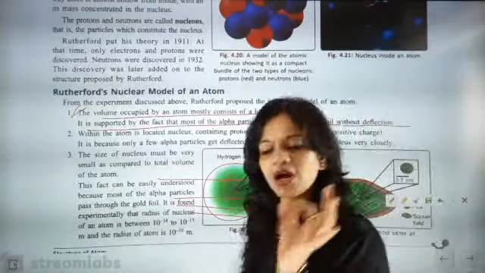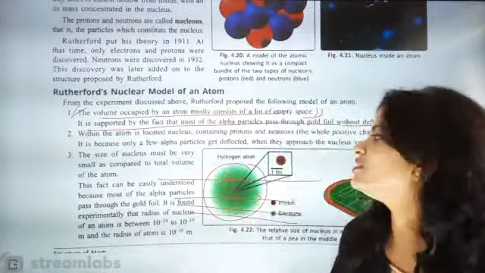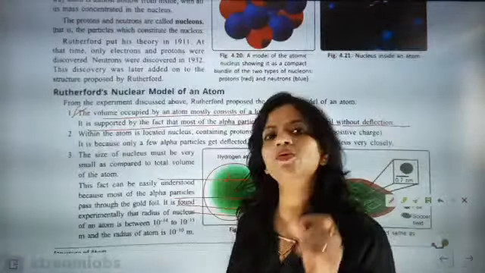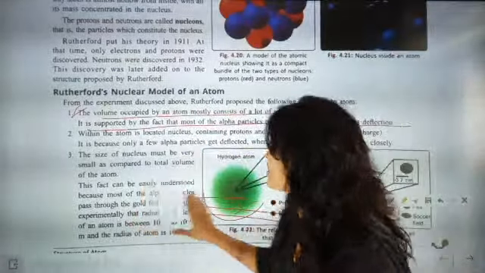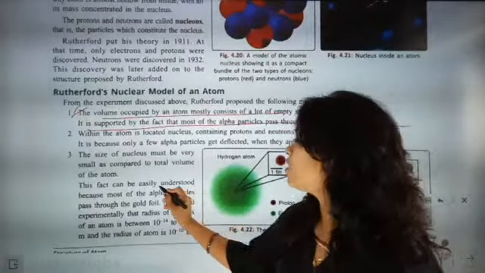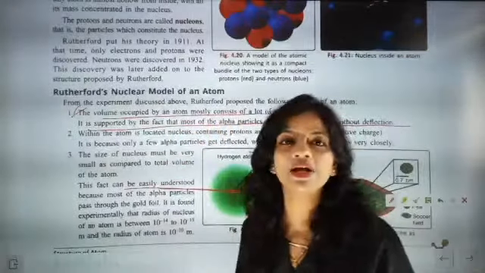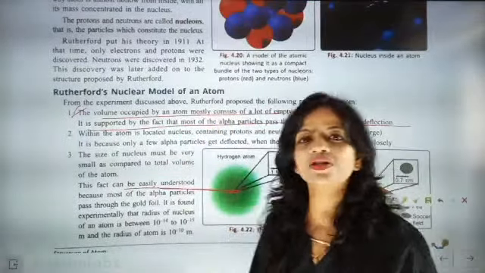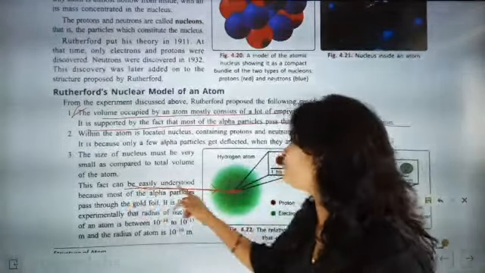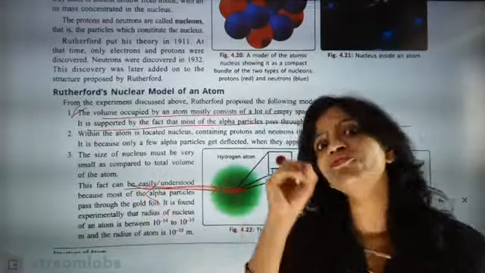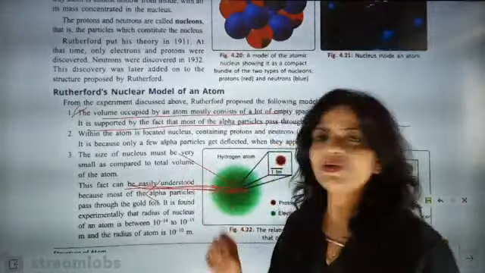Where were the positively charged particles present? The positively charged particles were only present in the nucleus. This theory was exactly backed by what statement of Rutherford? The Rutherford experiment says that only a few of the rays got deflected back. This theory supports the experiment that Rutherford has given, that only very few of them bounced back. And some of them were deflected by making certain angles.